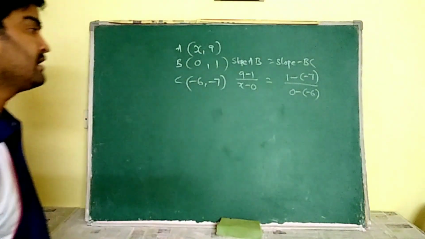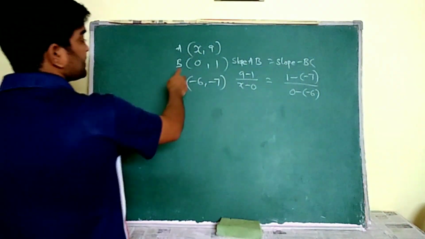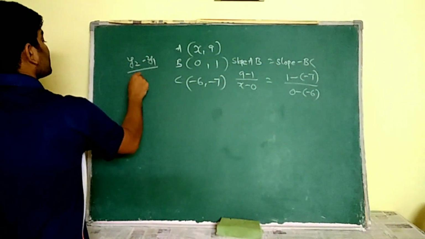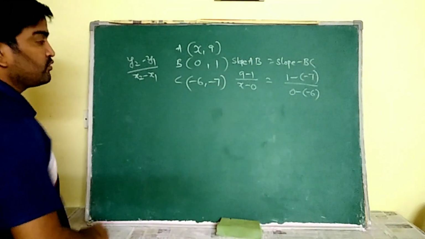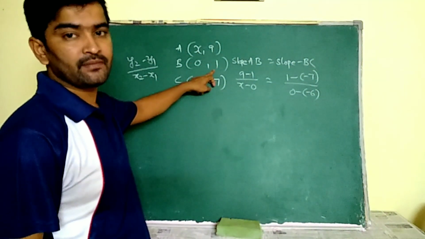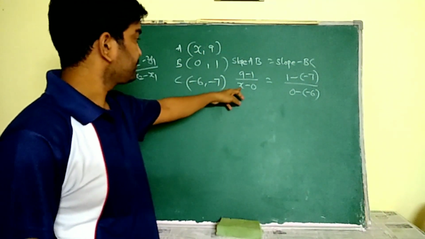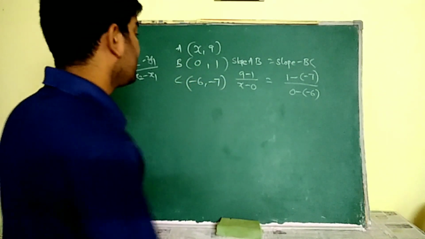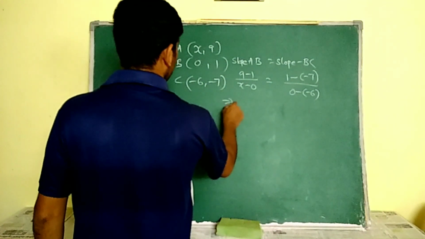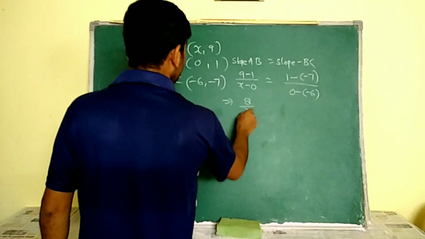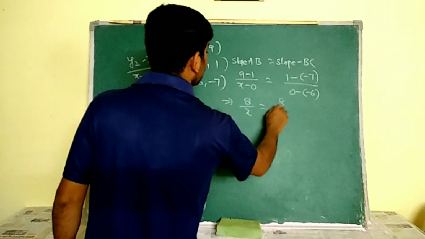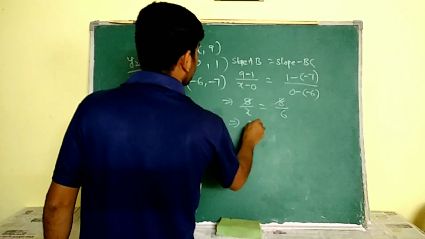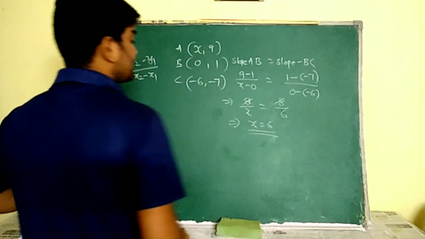So I am equalizing the slopes. Slope of AB is equal to, we know the slope formula, no? y2 minus y1 by x2 minus x1. The same I am doing here, y2 minus y1 by x2 minus x1. Next, y2 minus y1 by x2 minus x1. By that we are going to find the value of x easily. 8 by x is equal to, here, 8 by 6. Here these 8 and 8 are going to be cancelled and x is equal to 6.